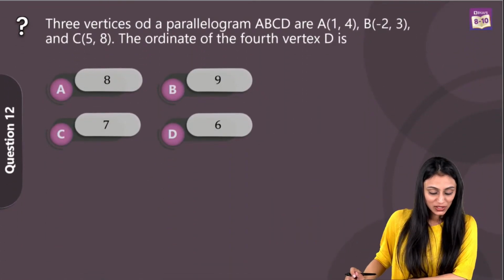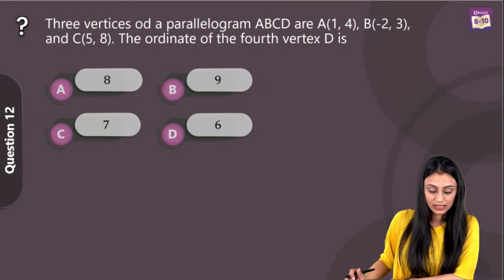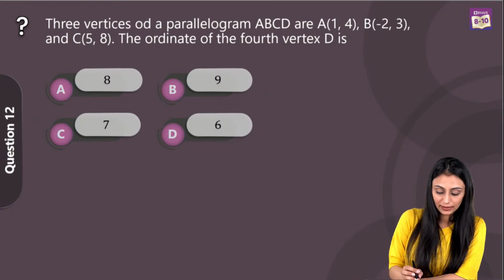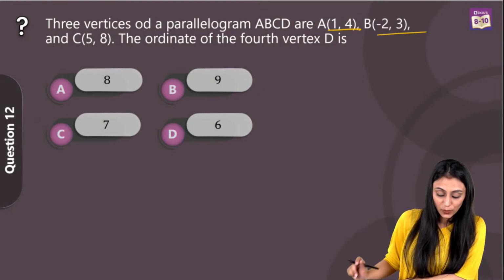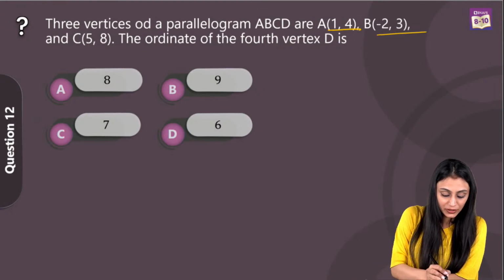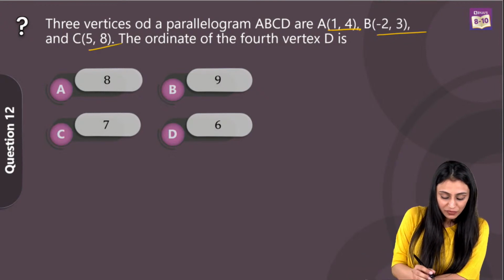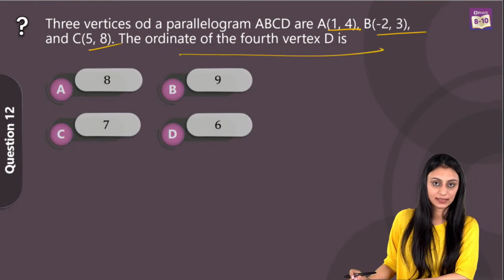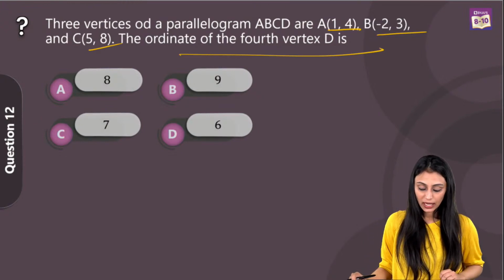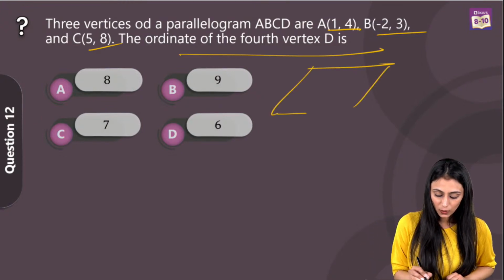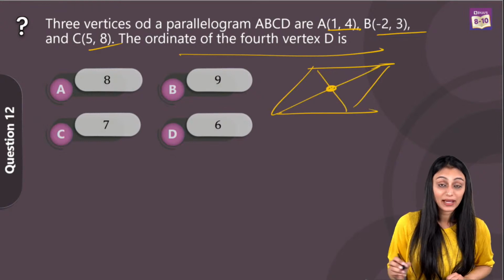All right. Question number 12 we have here. 3 vertices of a parallelogram ABCD are given. The coordinates of vertex A are (1, 4), vertex B is (-2, 3) and vertex C is (5, 8). We have to find out the ordinate of the fourth vertex D. By ordinate, we mean the y coordinate. We are talking about a parallelogram, and the diagonals of a parallelogram bisect each other.